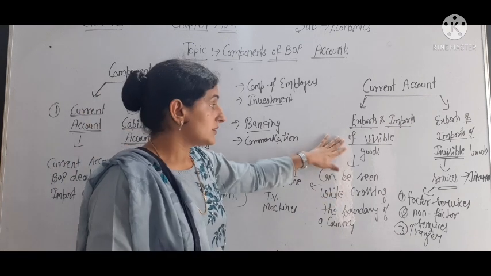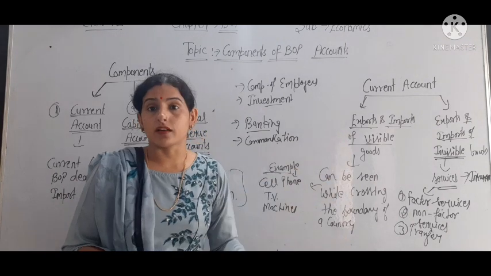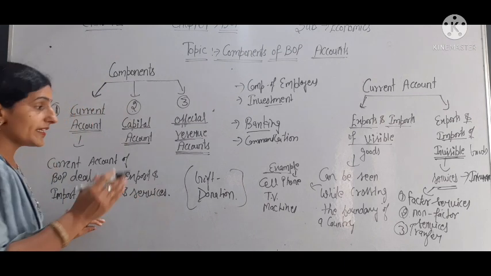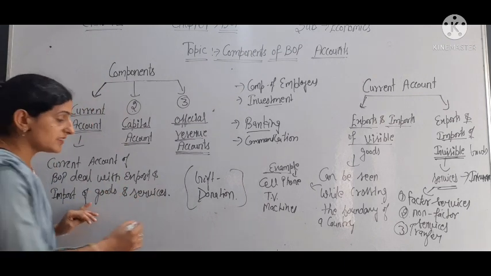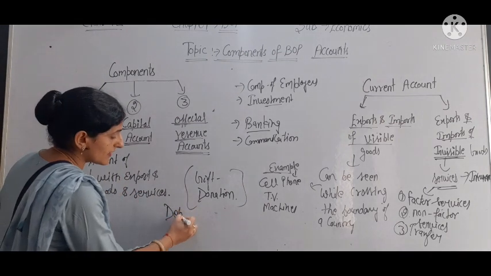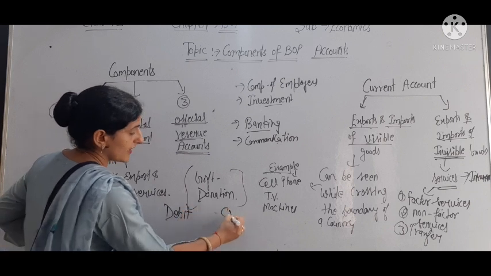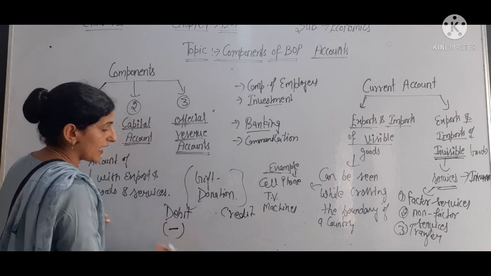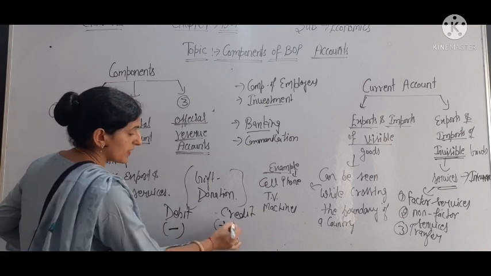Now how is the balance sheet of the current account prepared? There are two sides, debit and credit. Debit is shown by the minus sign and credit by the plus sign.